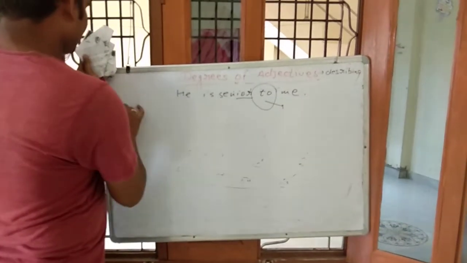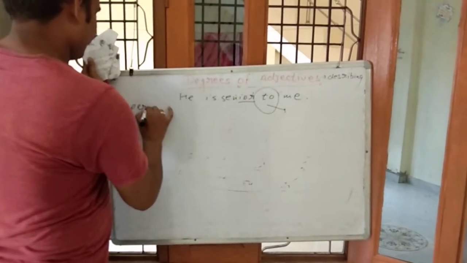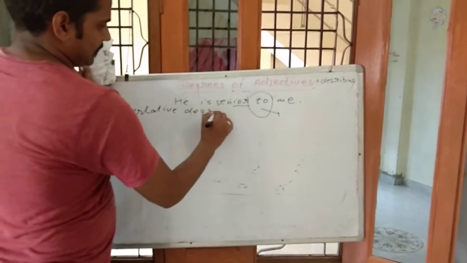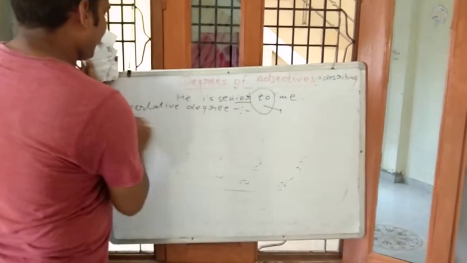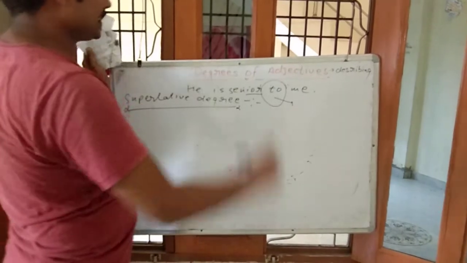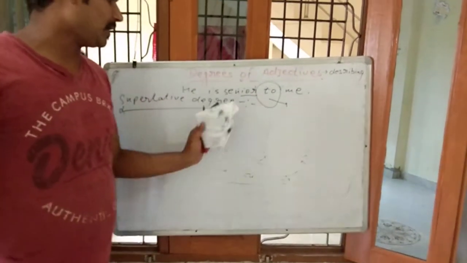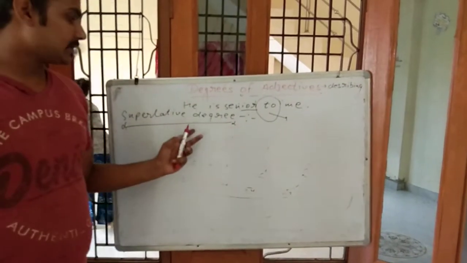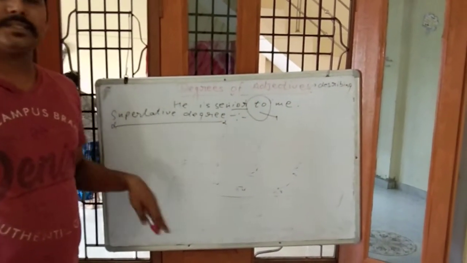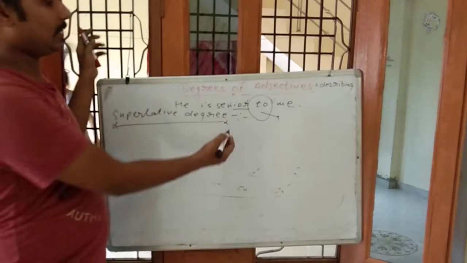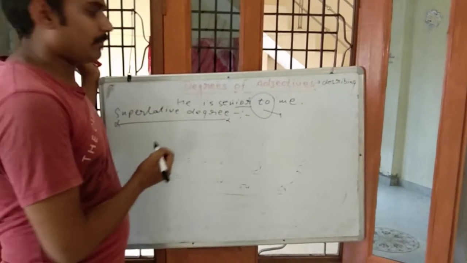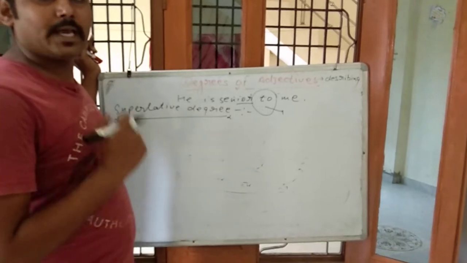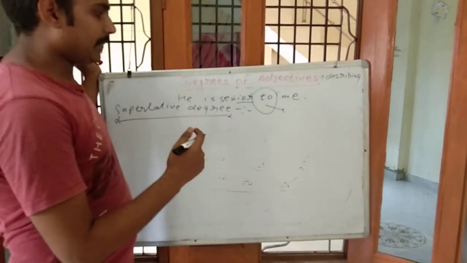Now, last one is superlative degree. What is superlative degree? This is the highest stage of comparison. Remember, super duper. Super means the highest stage of comparison. In this degree, we compare the quality of one person, place or animal to another group. What is the meaning of it?